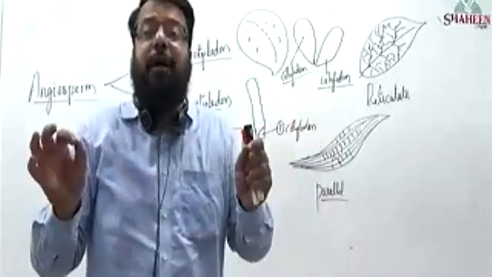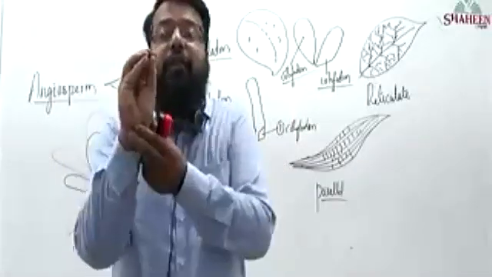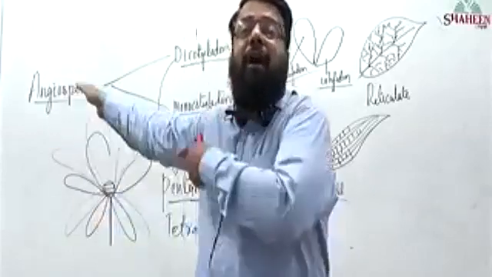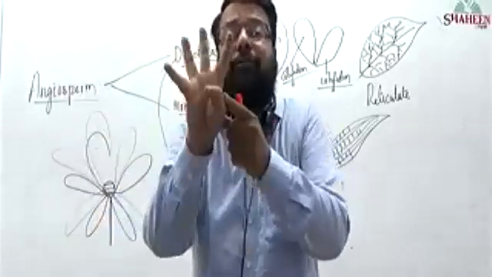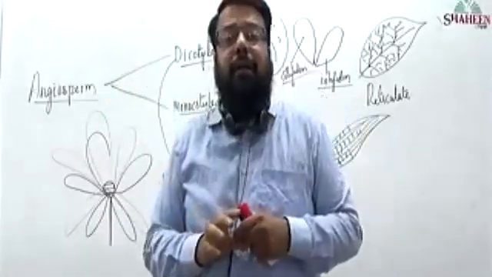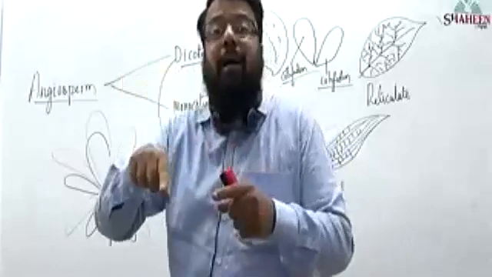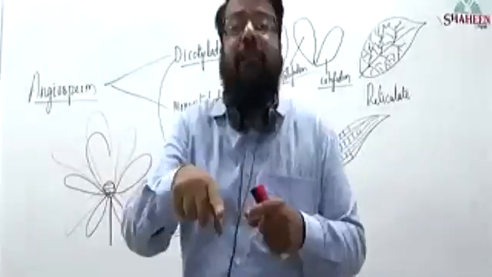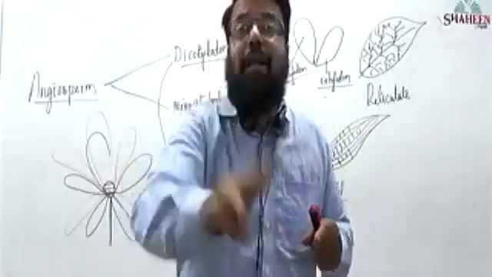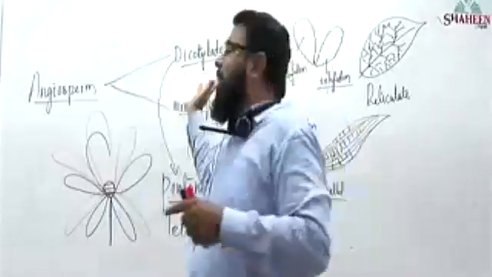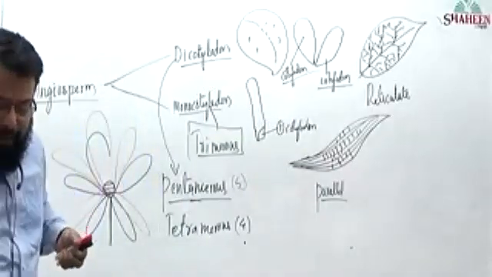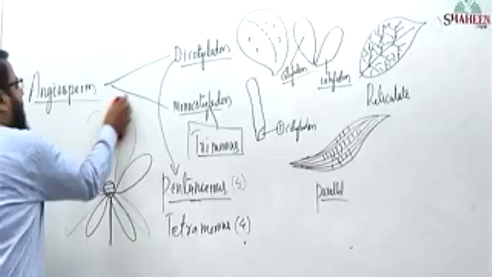If each whorl of a flower has 5 appendages, it is a dicot flower. If there are 4 appendages, it is also a dicot. If a flower is trimerous, that means 3 appendages, then it is a monocot.